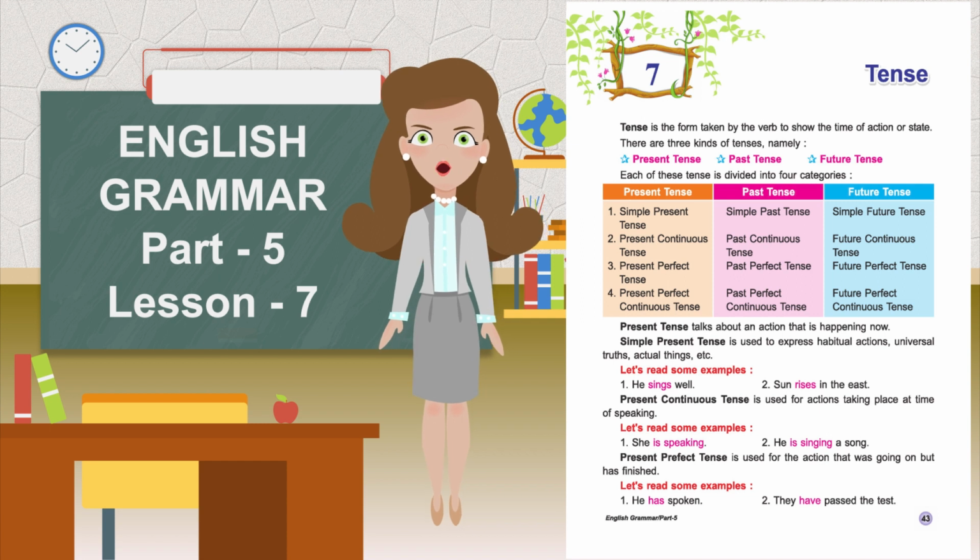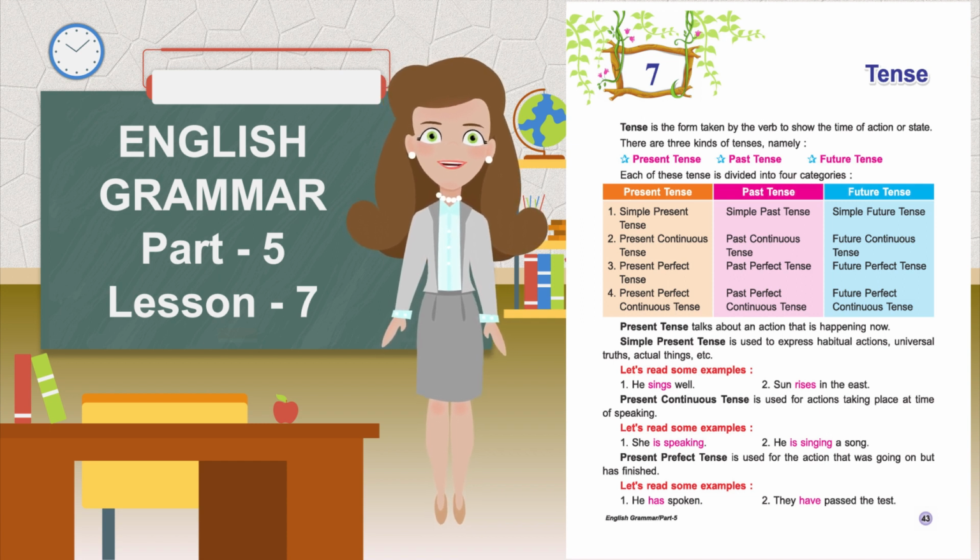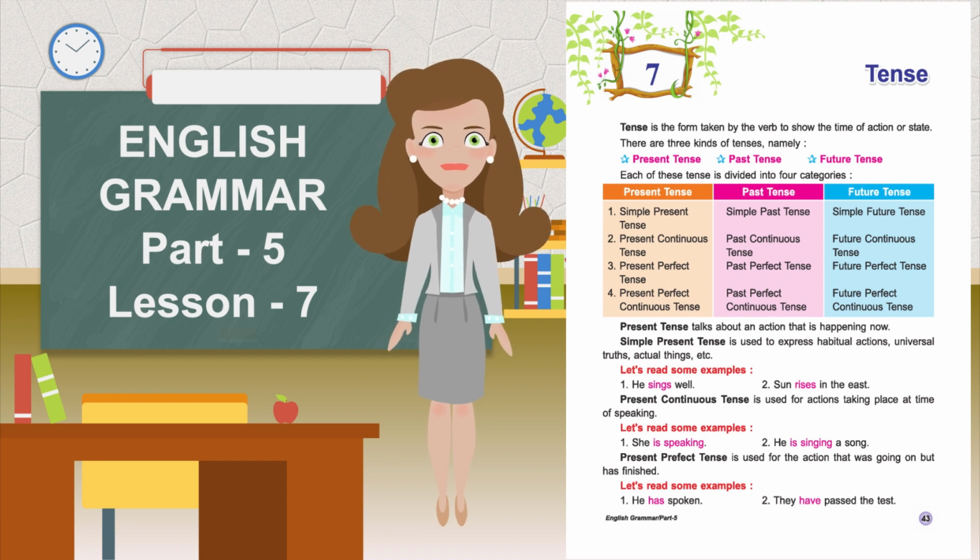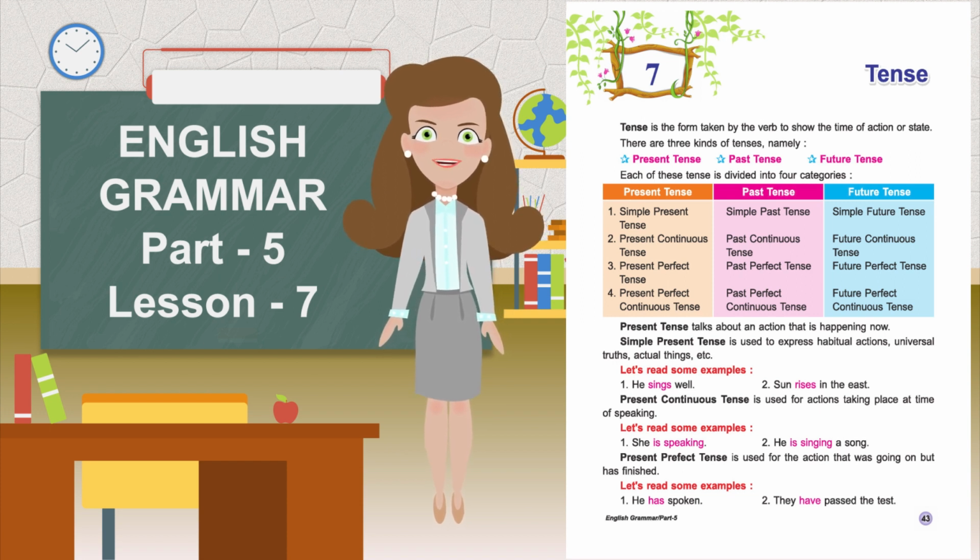Present tense talks about an action that is happening now. Simple present tense is used to express habitual actions, universal truths, actual things, etc. Let's read some examples. He sings well. Sun rises in the east.